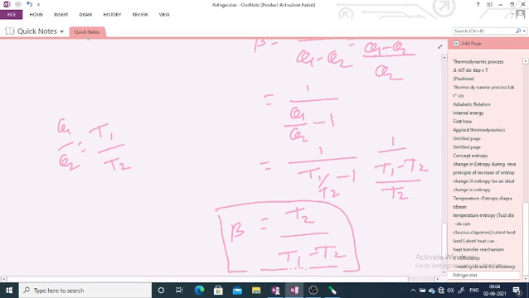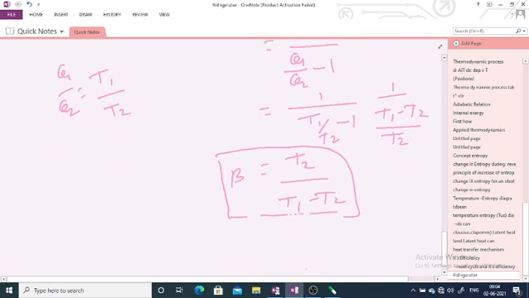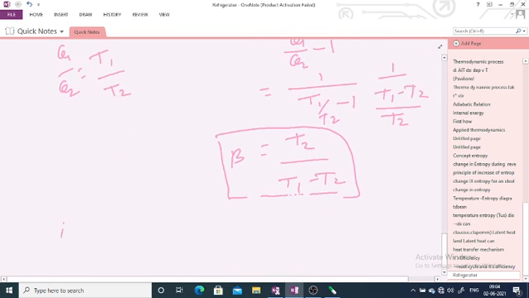Now see here, the coefficient of performance, beta, is greater than 1 only if the absolute temperature of the cold reservoir, T2, is greater than half the temperature of the hot reservoir. So we can see that reaching an extremely cold temperature with a refrigerator is very difficult.